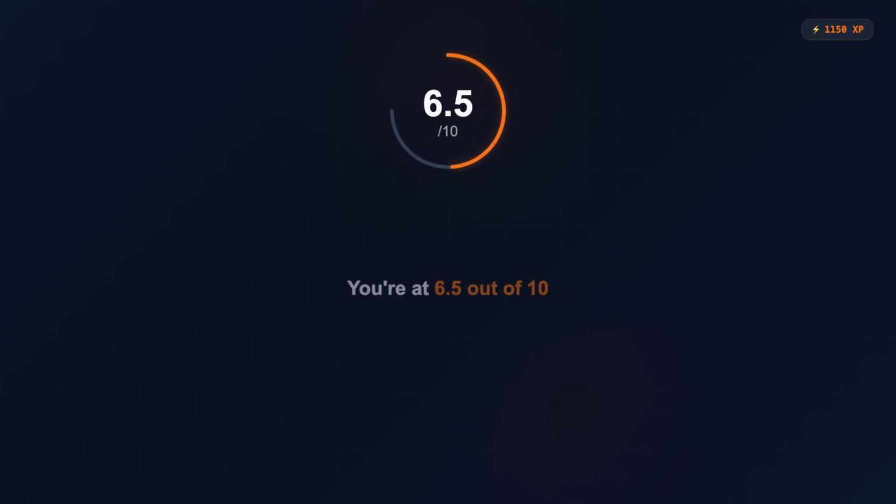Checkpoint: architecture, message flow, data model, group chat. You're at 6.5 out of 10. The next section on scalability is worth 2 full points. This is where you go from good to great.